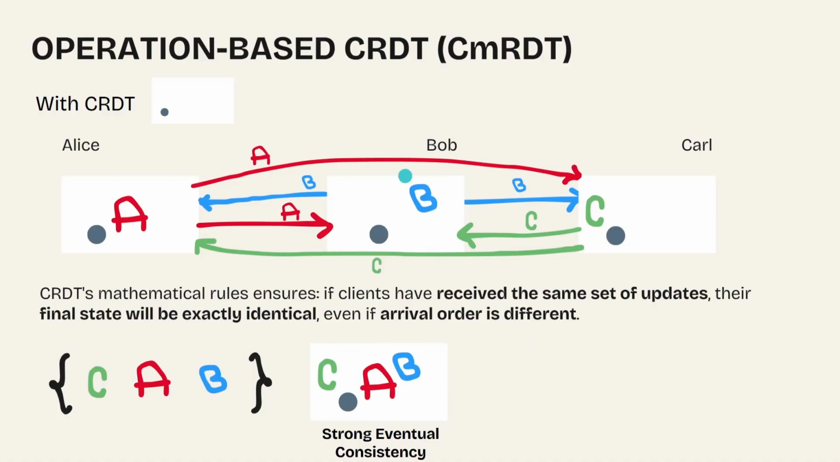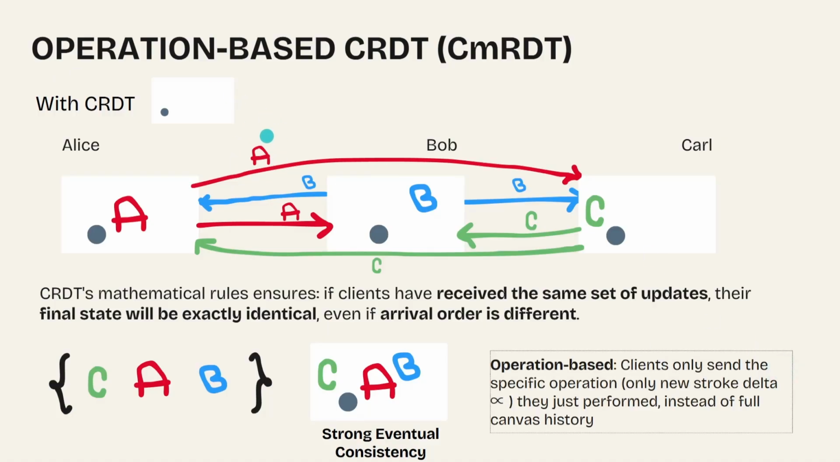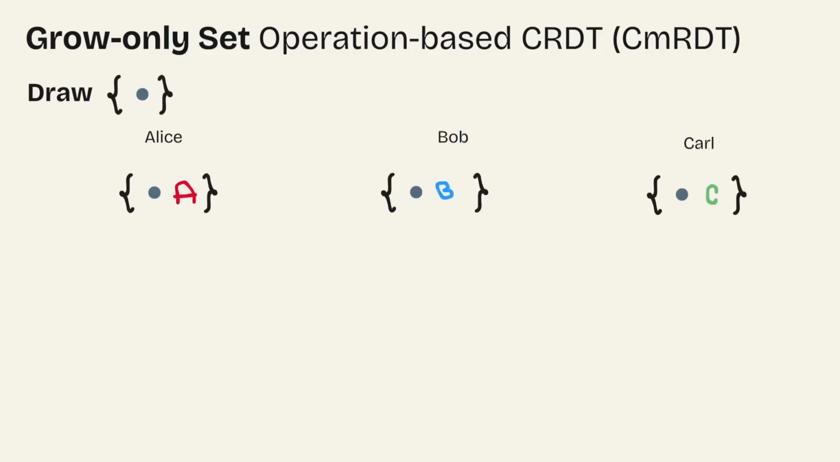So we know the purpose of CRDT. You probably also noticed the words operation-based. As you saw, Alice only sent the specific operation she just performed, which is the letter A, to Bob and Carl, instead of her full canvas history. So that is operation-based, and operation-based saves a lot of bandwidth. You already know operation-based CRDT, now we add a new term, grow-only set. For the operation draw, currently our set is a dot. Alice, Bob, and Carl draw and exchange new changes.